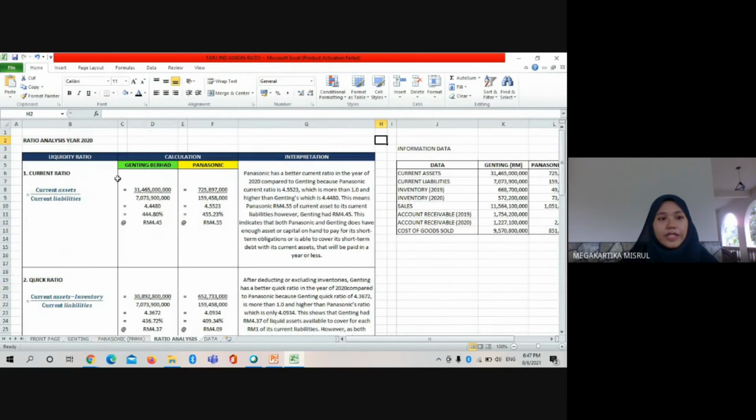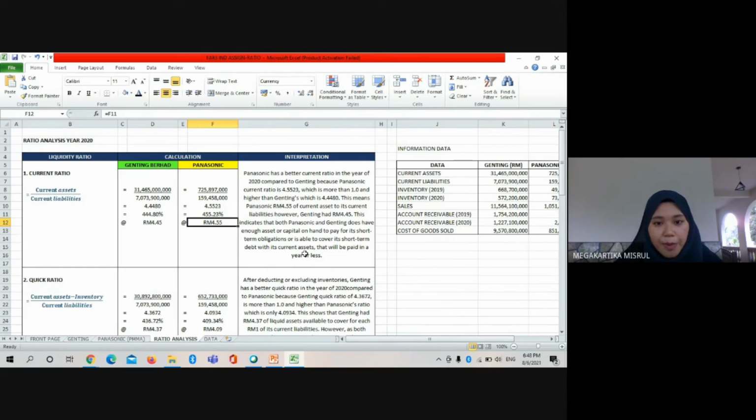Next, we compare the ratio analysis for the year 2020 between the two companies, Genting Berhad and Panasonic. So we can see that Genting Berhad current ratio is 4 ringgit 45 cent and Panasonic is 4 ringgit 55 cent. This shows that Panasonic has a better current ratio in the year of 2020 compared to Genting, because Panasonic current ratio is 4.5523, which is more than 1.0 and higher than Genting, which is 4.4480. This means Panasonic has 4 ringgit and 55 cent of current asset to its current liabilities. However, Genting only had 4 ringgit and 45 cent.